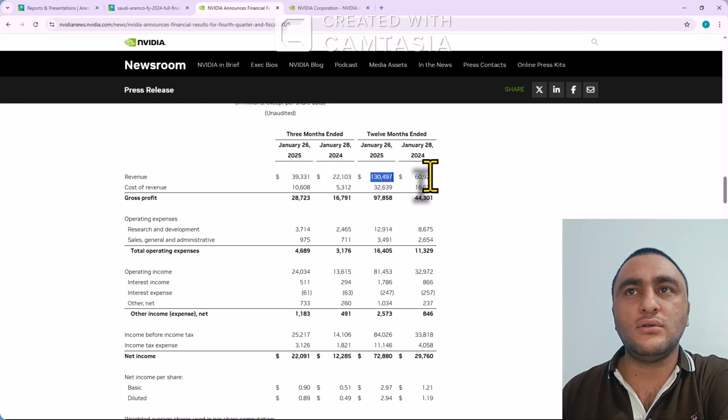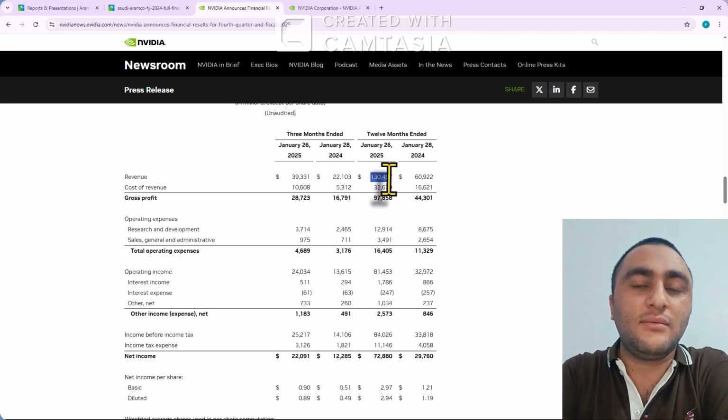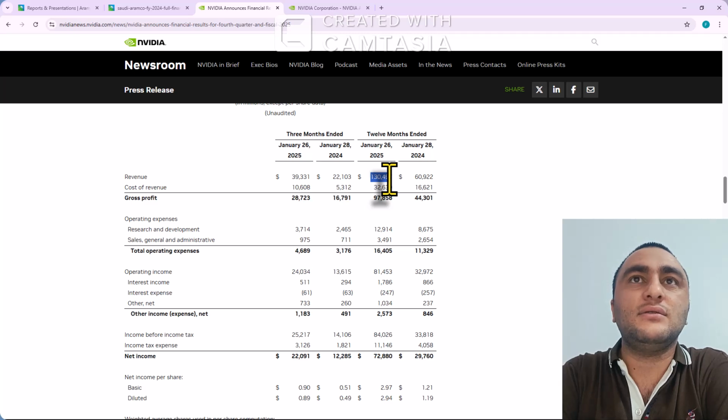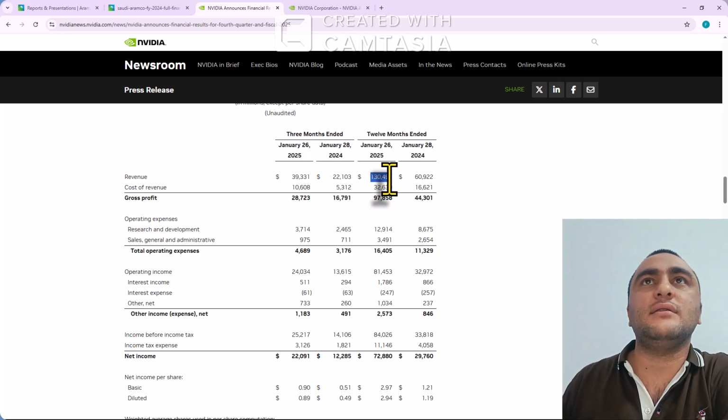This is so huge, this is so heavy, this is surprising for most of the companies. This is surprising for the world, for the whole financial market, because a company grows 2 times more than last year, 2 times. This is so heavy NVIDIA is doing.